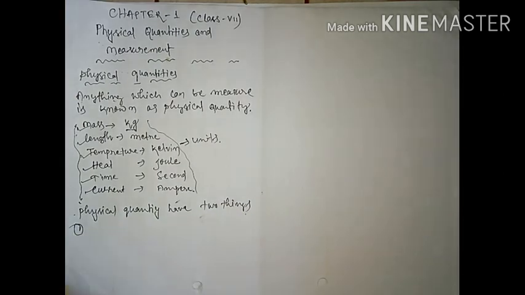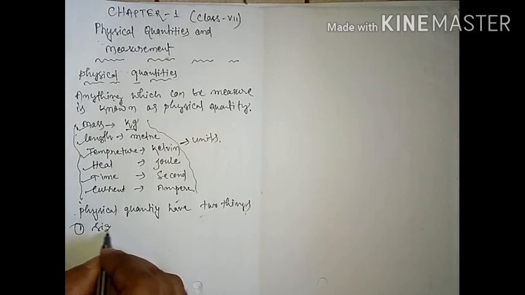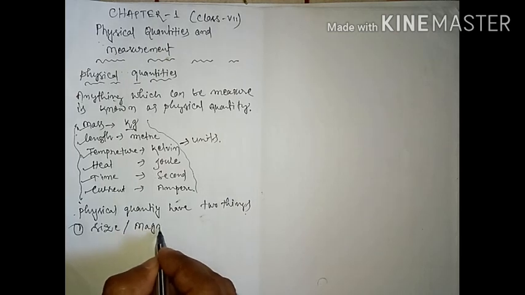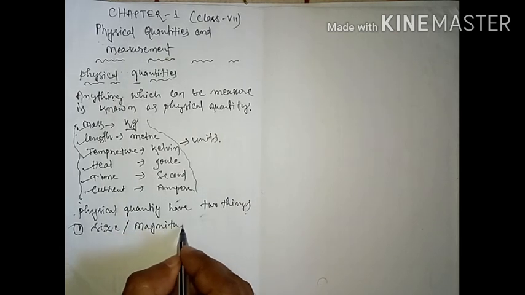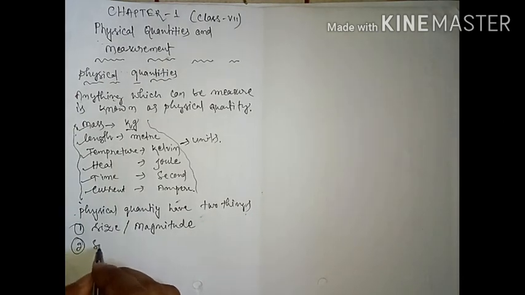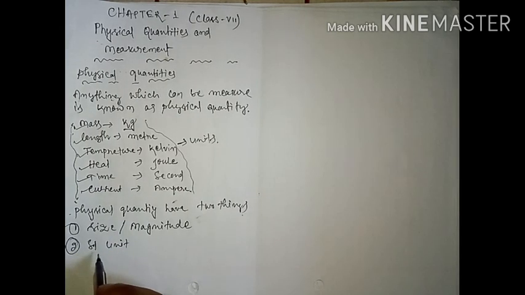First one is your size, or that you can also write magnitude. Size or magnitude. Second one is your SI unit. SI is the international standard unit, or you can also say system of international standard units.